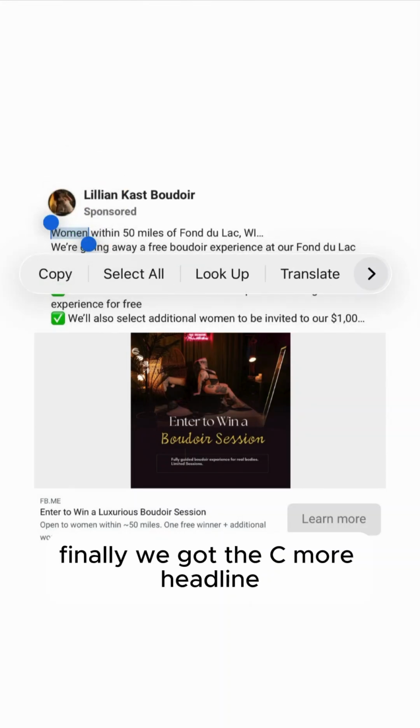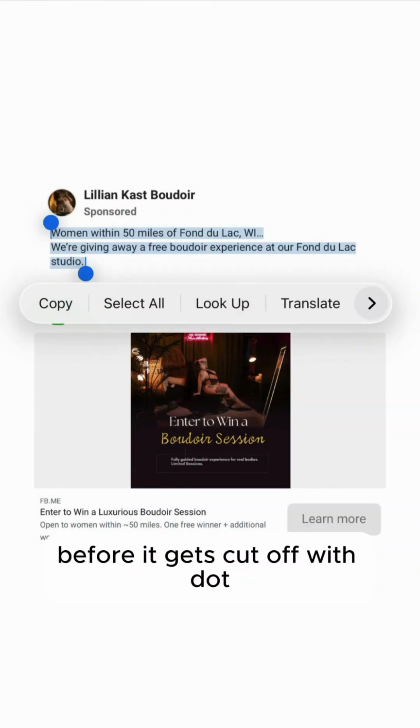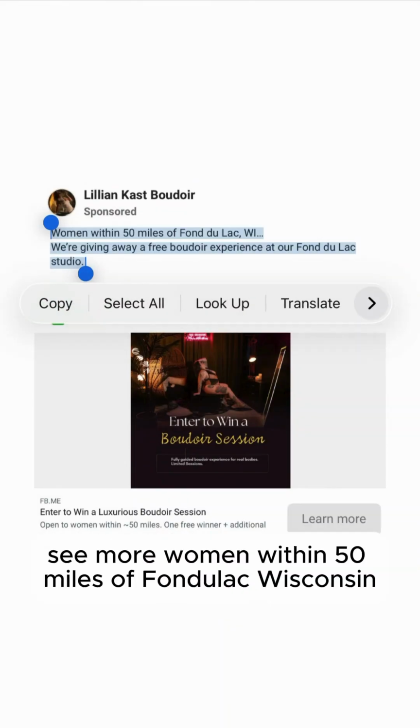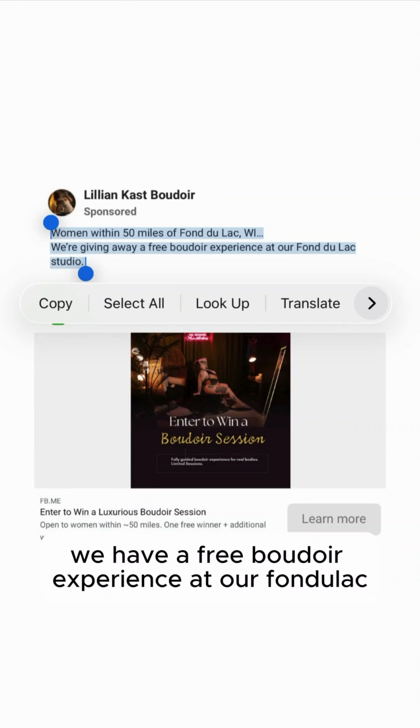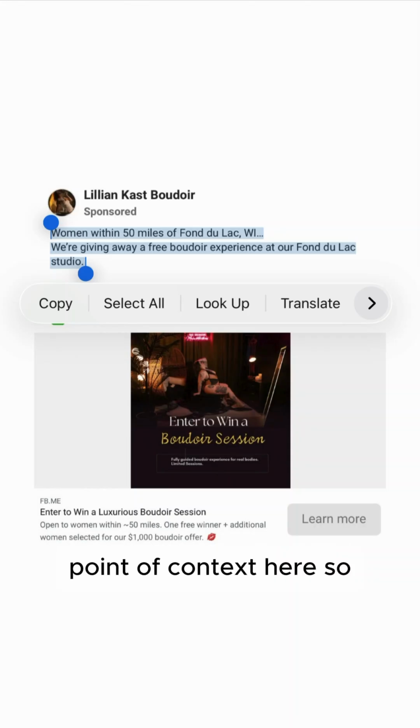Finally, we've got the see more headline. First 2 3/4 lines on the Facebook mobile newsfeed before it gets cut off with "...See more." Women within 50 miles of Fond du Lac, Wisconsin. We know we have a free Boudoir experience at our Fond du Lac studio. All right, so we've got literally one point of context here.